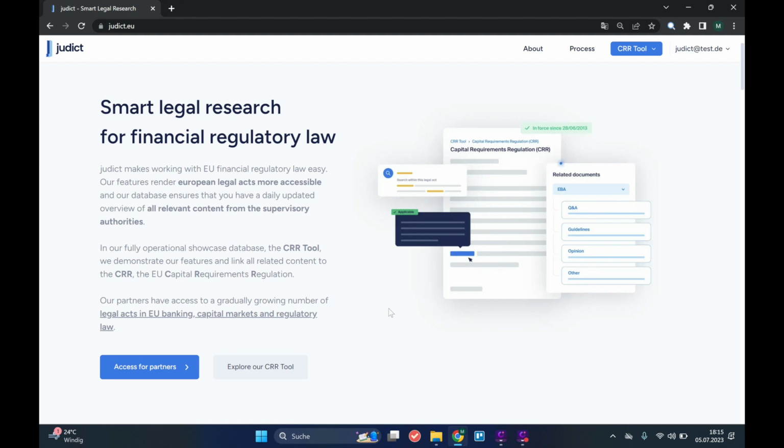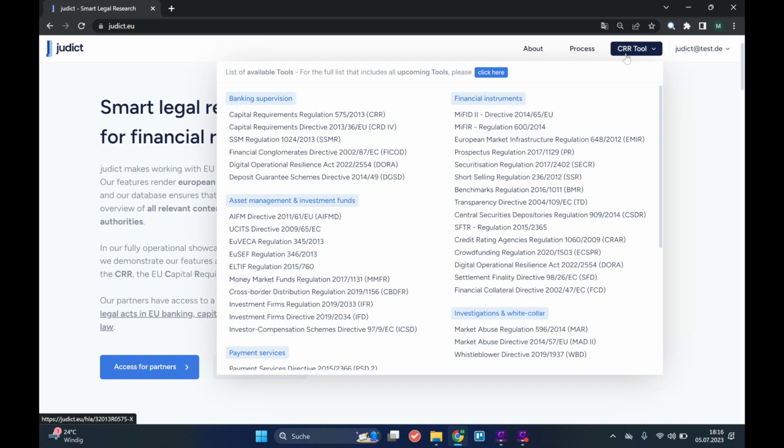A market participant wishes to acquire a qualified holding in an investment firm. For the notification of the proposed acquisition, you want to find out which European provisions and official documents supplement the national legislation. You know that the matter is regulated in the MiFID. Accordingly, you can navigate into the MiFID here via this drop-down menu. Here you would also find all other legal acts in the field of European financial law.